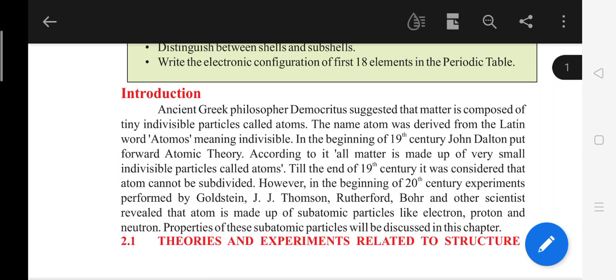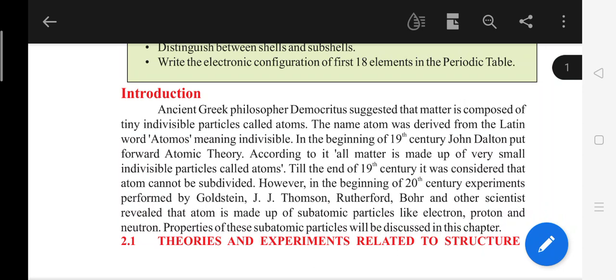Introduction. Ancient Greek philosopher Democritus suggested that matter is composed of tiny indivisible particles called atoms. The name atom was derived from the Latin word atoms, meaning indivisible. In the beginning of 19th century, John Dalton put forward atomic theory. According to it, all matter is made up of very small indivisible particles called atoms. Till the end of 19th century, it was considered that atom cannot be subdivided.